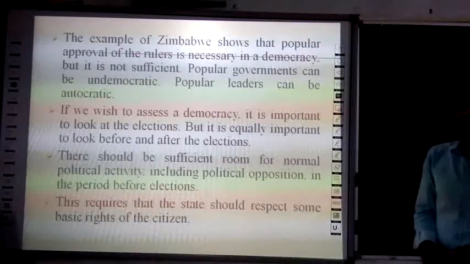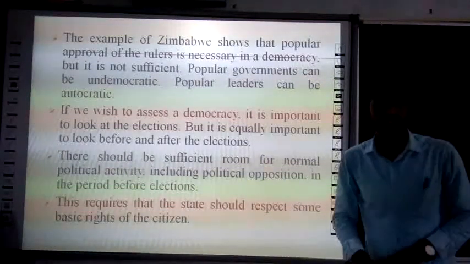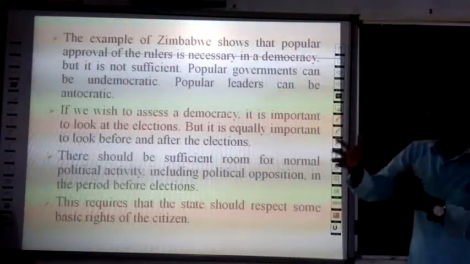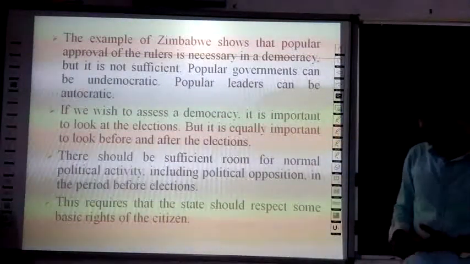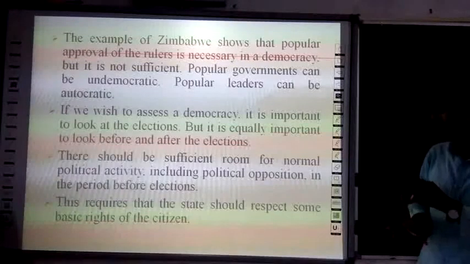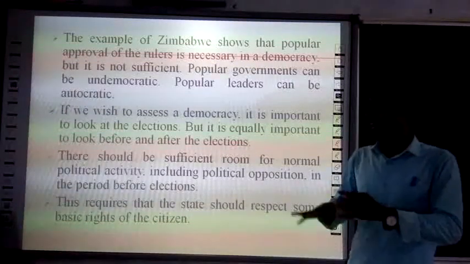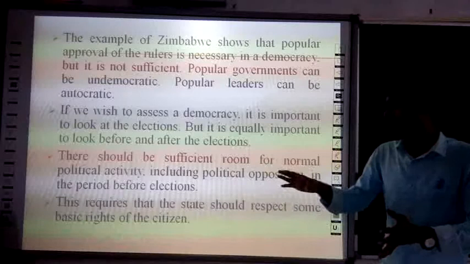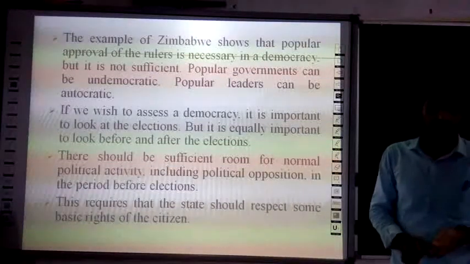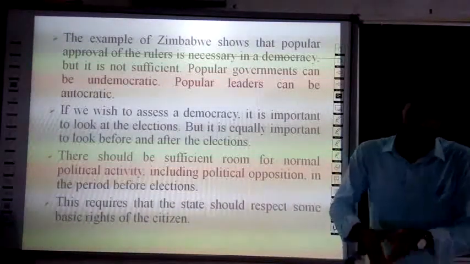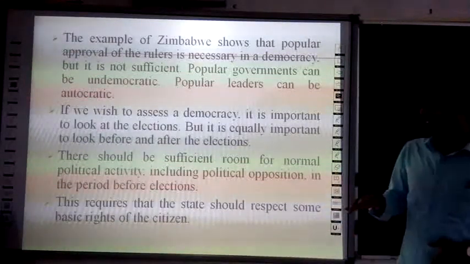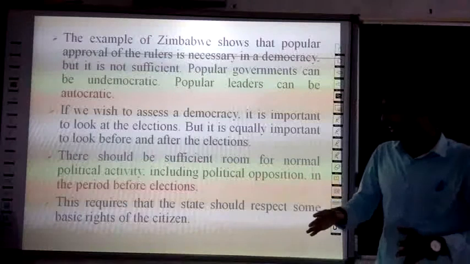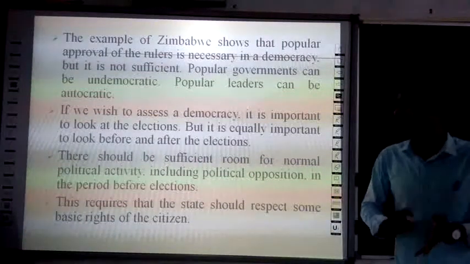There should be equal priority, and equal rules for normal political activity, including the political opposition, in the period before the elections. Here, this requires that the state should respect basic rights of